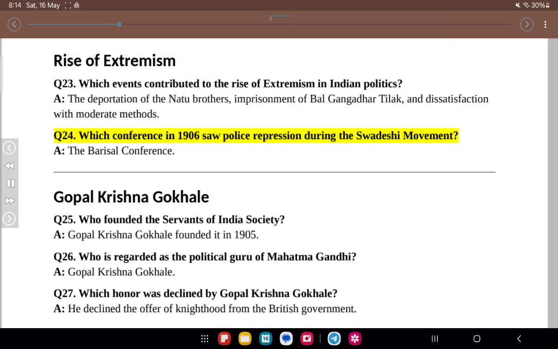Q24. Which conference in 1906 saw police repression during the Swadeshi movement? A. The Barisal Conference. Gopal Krishna Gokhale. Q25. Who founded the Servants of India Society? A. Gopal Krishna Gokhale founded it in 1905.